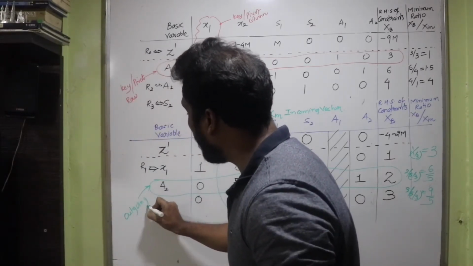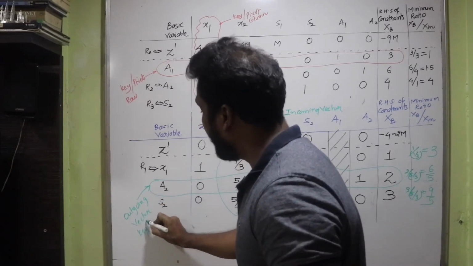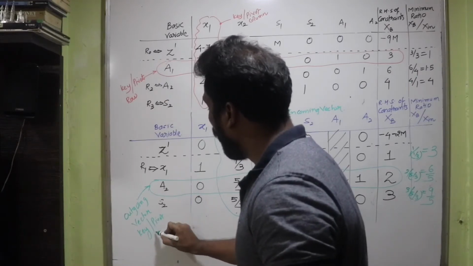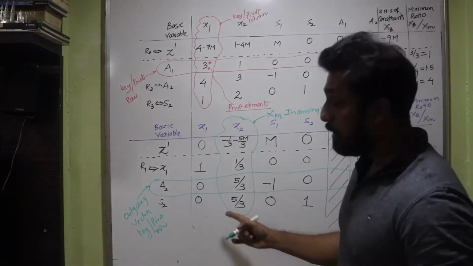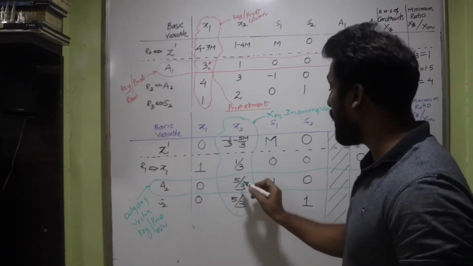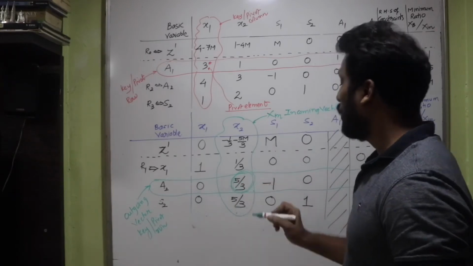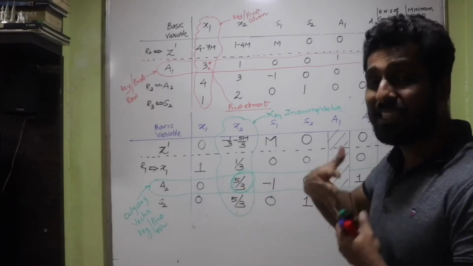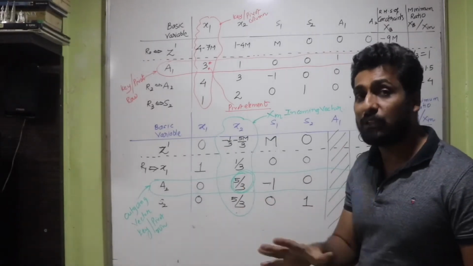So A2 now becomes the outgoing vector, or we say the key row, or we say the pivot row, isn't it? So that's your pivot row, that's your pivot column. The intersection of the two will be called the pivot element, which is 5 upon 3. So 5 upon 3, students, is our pivot element, isn't it? So the next simplex table I want to proceed, where 5 upon 3 has to be transformed to 1.